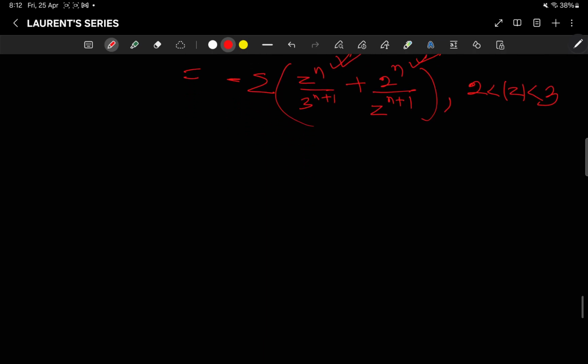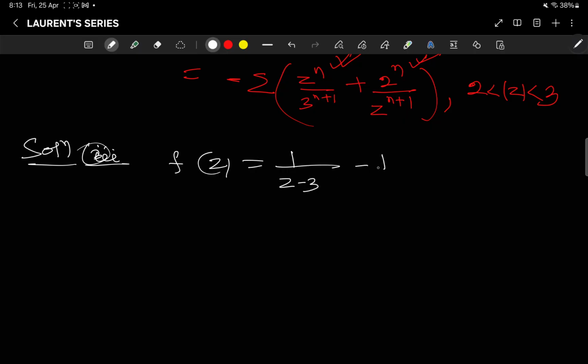Now coming to the third region, here f(z) is equal to 1/(z − 3) minus 1/(z − 2). We have to see |z| greater than 3. Combinedly we have to take |z| greater than 2 as well as greater than 3.